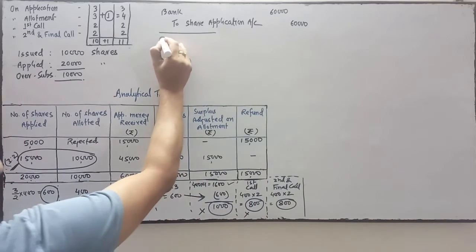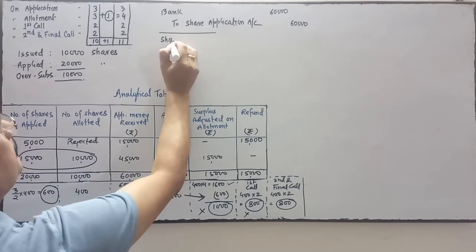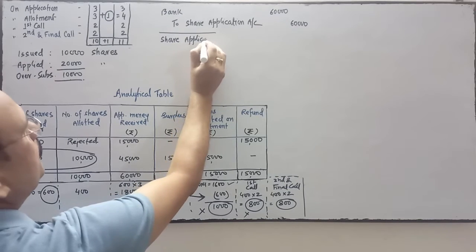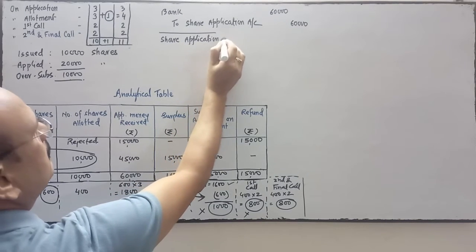Second entry, this share application money will be transferred. Share application money will be debited because this money will be transferred to share capital.